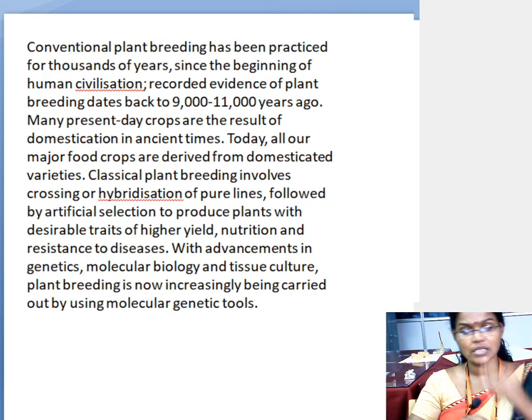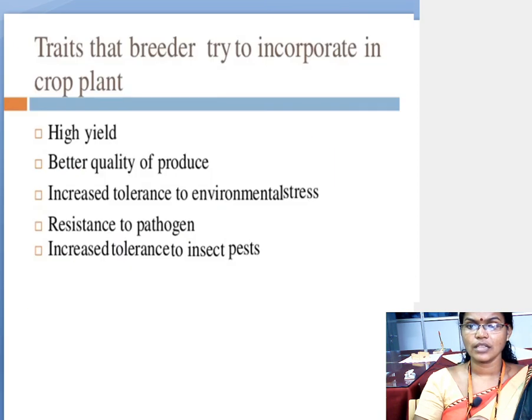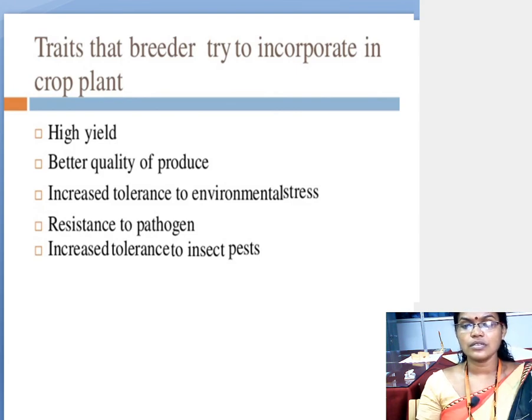Also you have seen the characters which should be incorporated in the plant breeding technique. What are those characters? If you see the second slide, it should produce high yield, better quality of production, increased tolerance to environmental stress, resistance to pathogen, and increased tolerance to insects and pests. So this is very important for 3 marks.